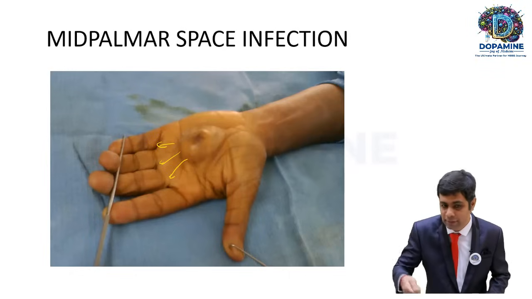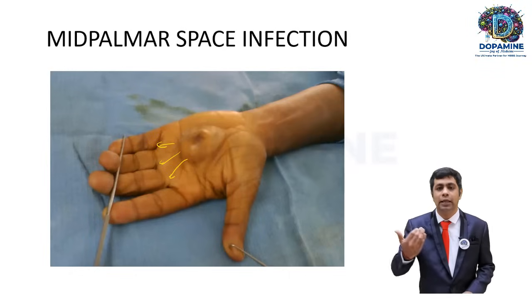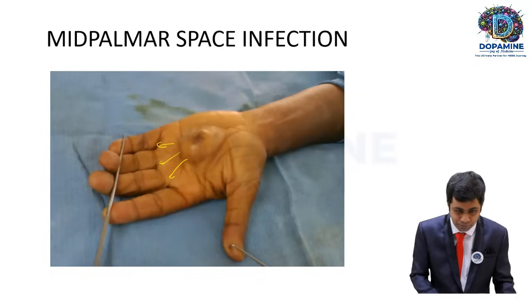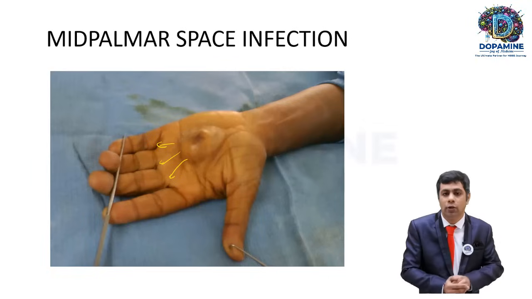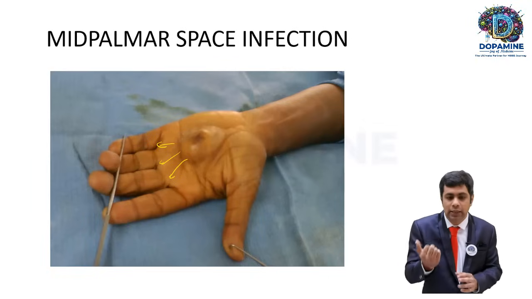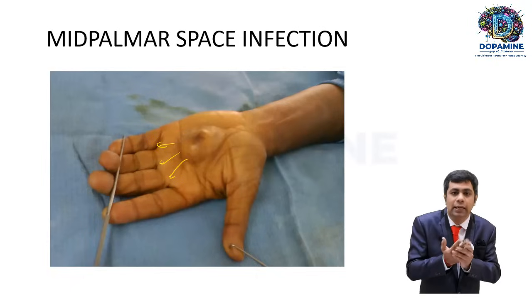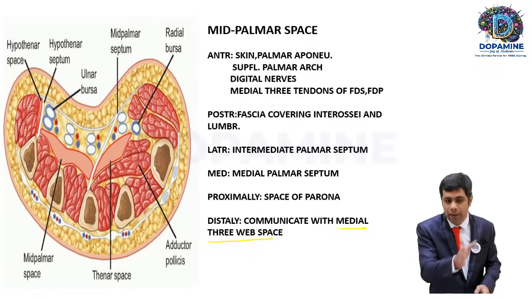That is why the pus has to be drained in those spaces, in order to evacuate all the pus present there. When there is so much pus accumulated, it creates enormous pressure. That is why the patient cannot extend the middle and the ring finger. Is that clear? So the answer will be the mid-palmar space infection.